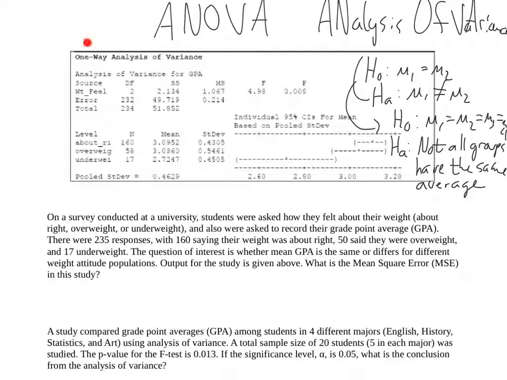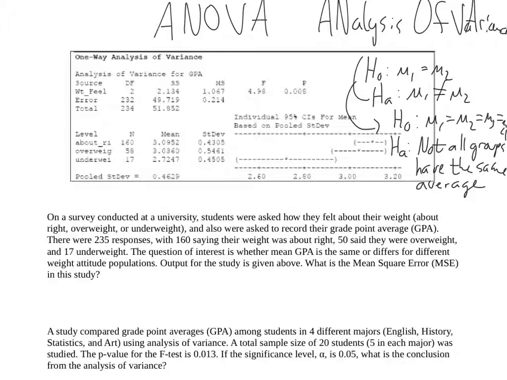So here's our output. I've written over some of it, but that's okay. Now the super important stuff is over here, and we're looking for the mean squared error. There's a lot that goes into this table, and maybe I'll explain some of it right now. When we do an analysis of variance, we have something called degrees of freedom.